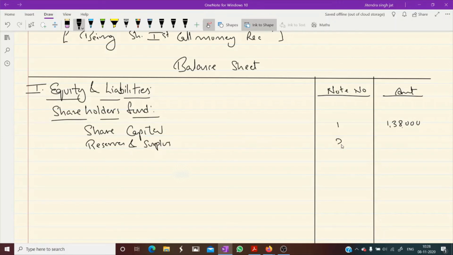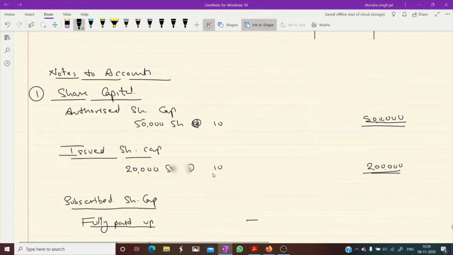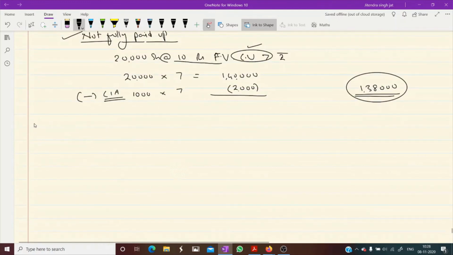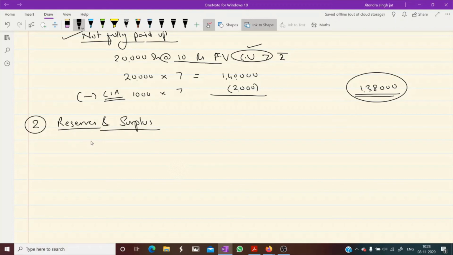We will write note number 2, and in note number 2 we need to maintain reserves and surplus. Reserves and surplus. So what comes? Only securities premium reserve is given. How many shares are issued? 20,000 shares are issued.